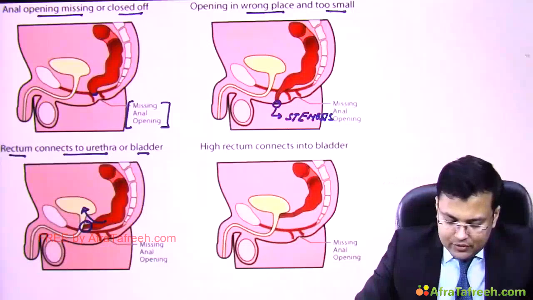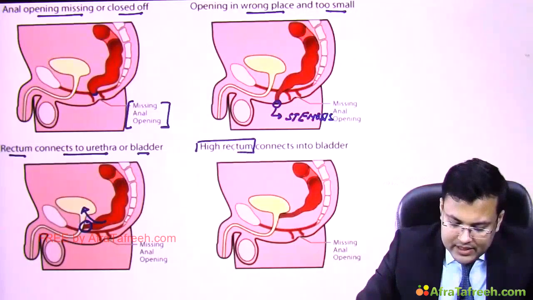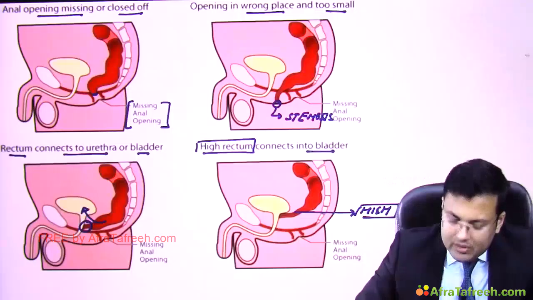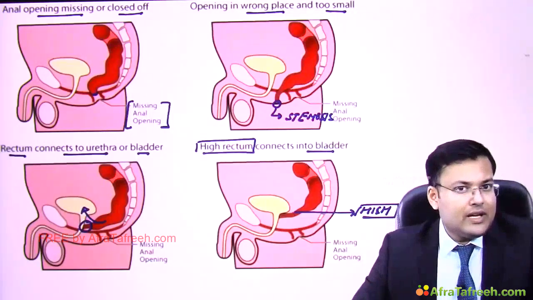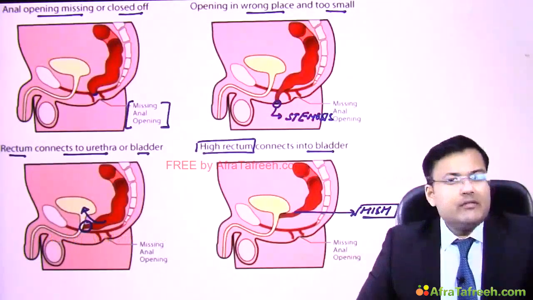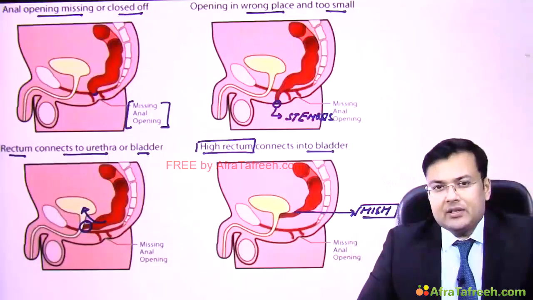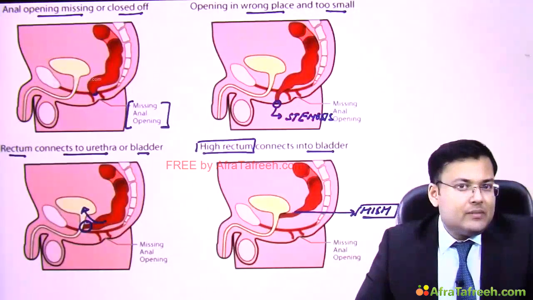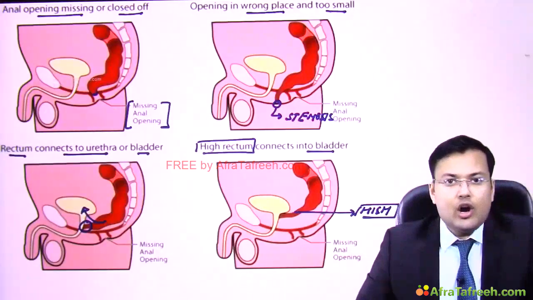And if you see this fourth condition, here you can see this is a high rectum. Clear? And this high rectum is connected to the bladder. So these are the four anorectal malformations which are seen in boys. Now see, whenever we are performing the clinical examination, there are certain clinical clues which suggest whether the patient is having a high lesion or a low lesion.